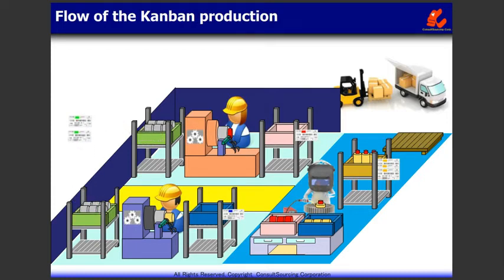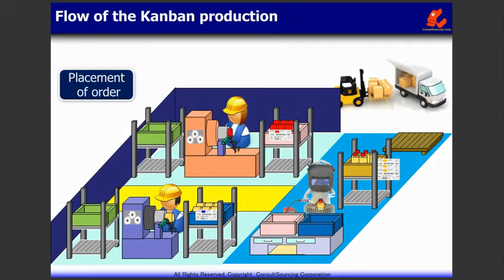In the processing line, materials required for processing are picked up from the storage and then processing is carried out. The Kanban which was attached to the materials will be removed. Based on the information indicated on this removed Kanban, orders will be placed to supply materials. Products that have been welded and assembled are transferred to the shipping area. Materials that have been ordered will be delivered to the factory with the Kanban attached.